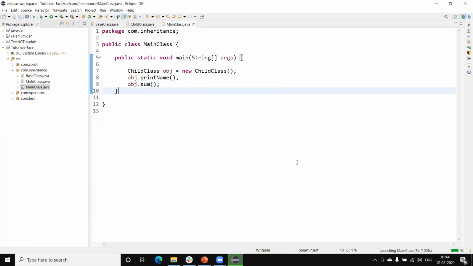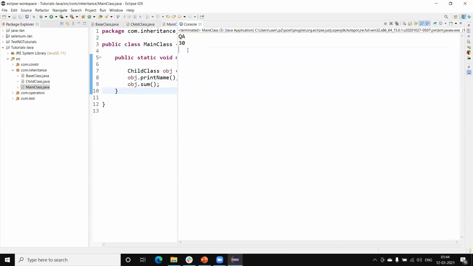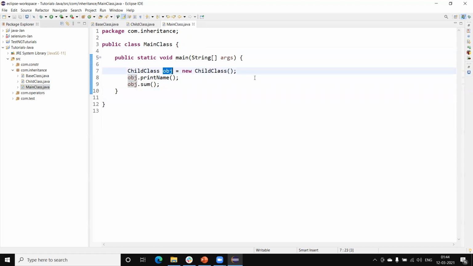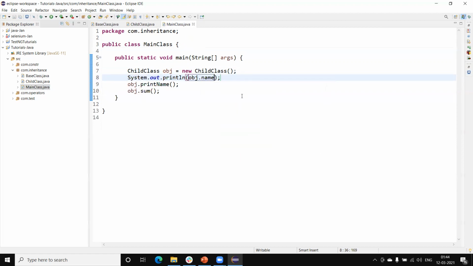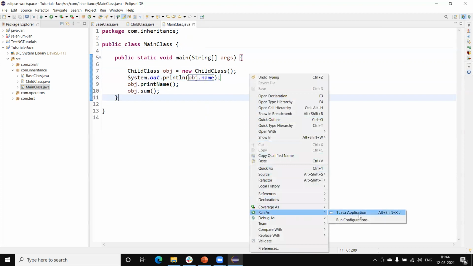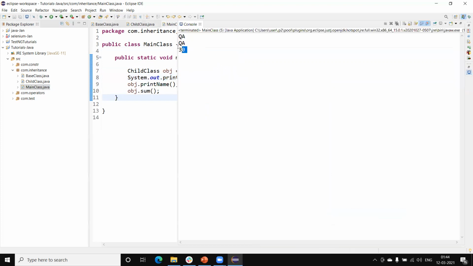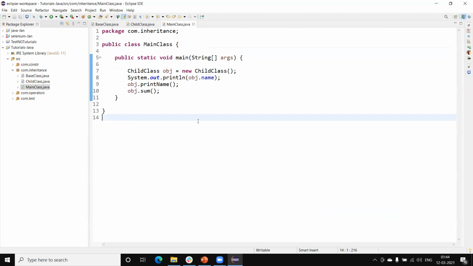Let me run this. And I can also call the method as well as the variable. So this is known as inheritance. Now here the child class can access the properties, methods or variables which are defined in the base class. It can access them. So here is a single inheritance.